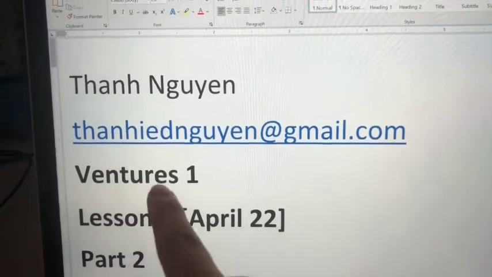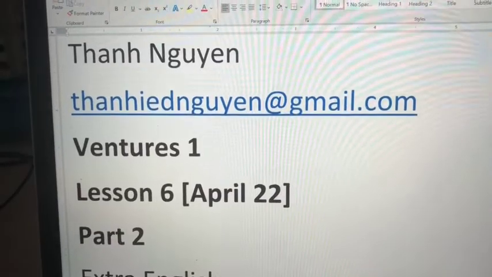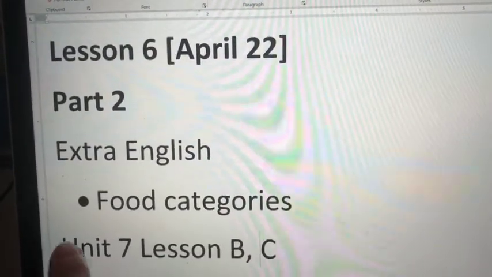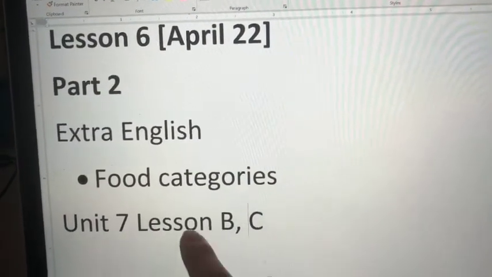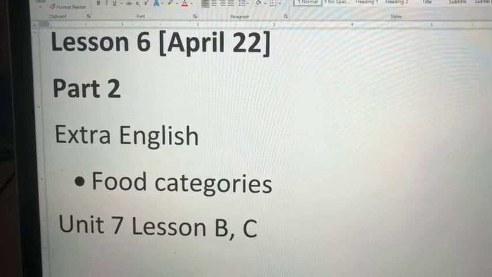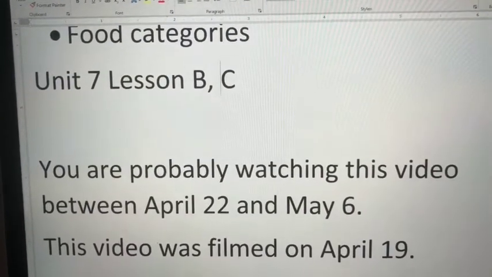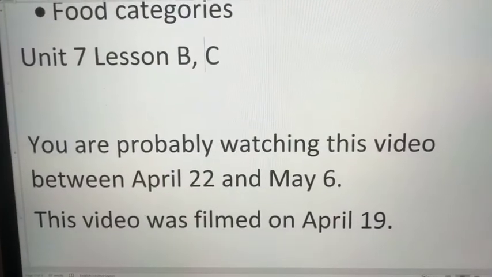This is Level 1, Lesson 6 for April 22nd. This is Part 2. Today we're going to learn extra English, so we're going to learn food categories. Then we're going to learn Unit 7, Lesson B and Lesson C. You are probably watching this video between April 22nd and May 6th. This video was filmed on April 19th. Alright, let's talk food categories.